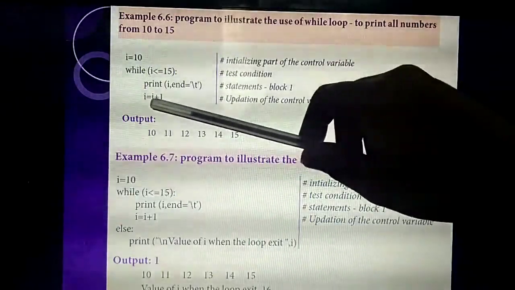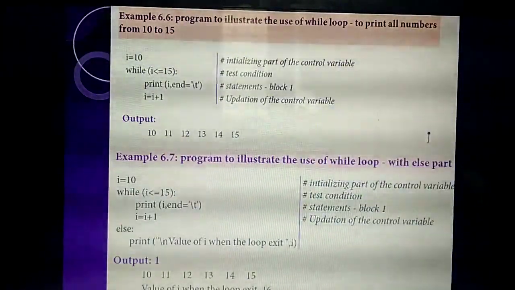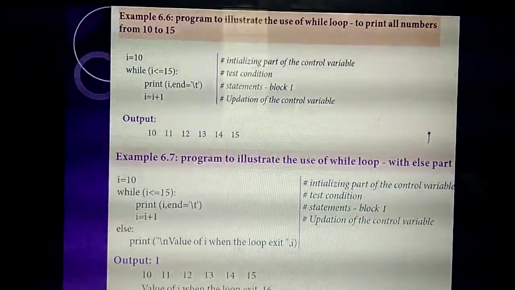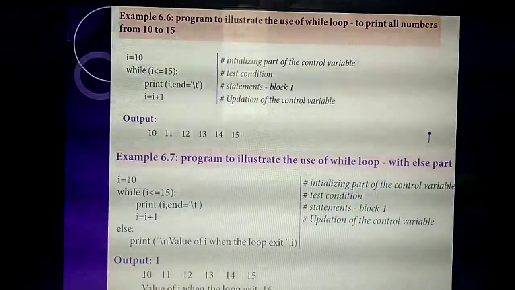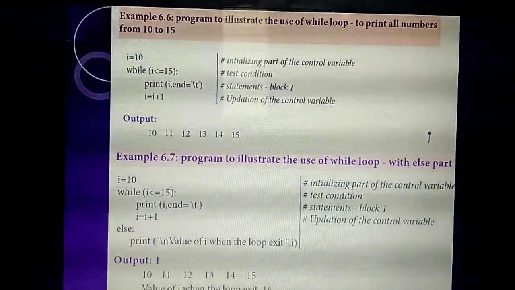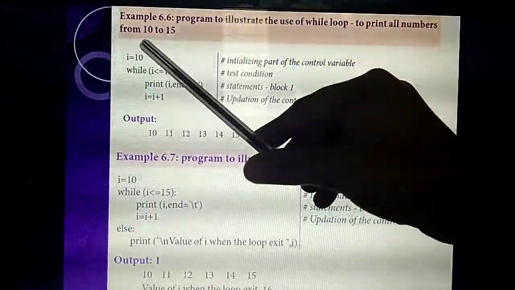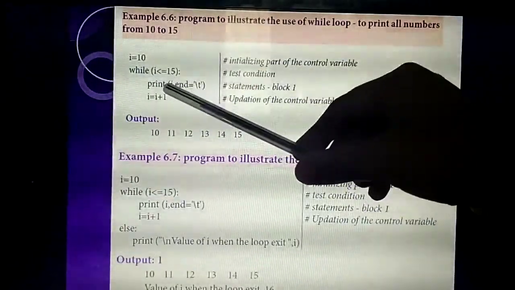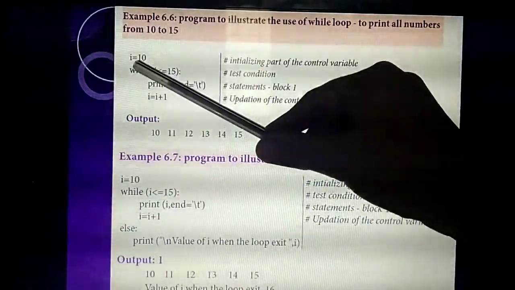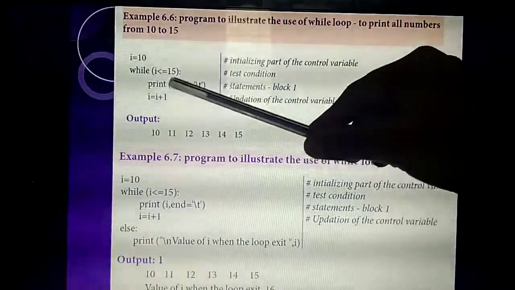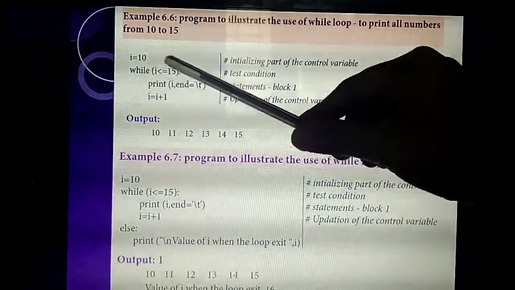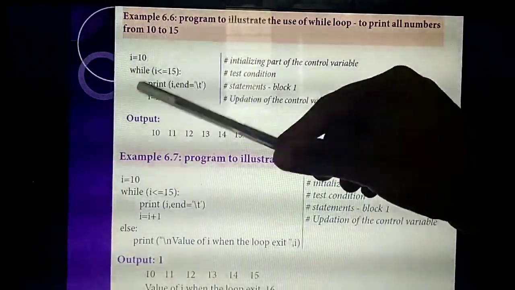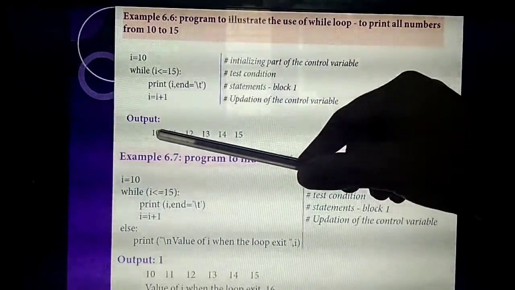Then i equal to i plus 1. What is the meaning of that? It always increments the previous value by 1. For example, what is the first value? 10. First it checks the condition, whether i is less than or equal to 15. 10 is less than or equal to 15, so the first value it prints is 10.